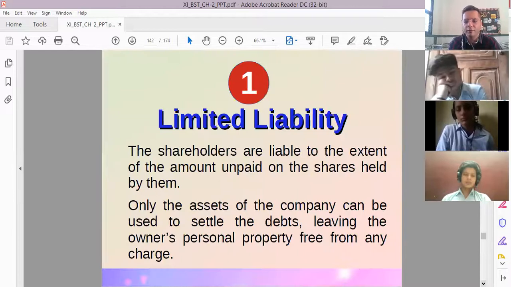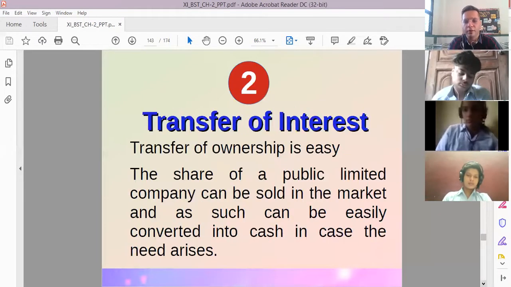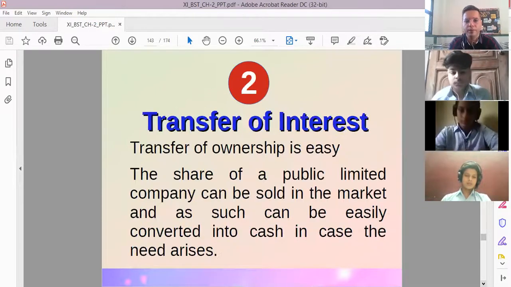Then we studied the merits of a joint stock company, like limited liability, that the members of the company have. That means they would be liable only up to the amount for which they have invested. For example, if I have purchased a share of 100 rupees, then of course I'm liable to pay rupees 100 only to the company at maximum, right?